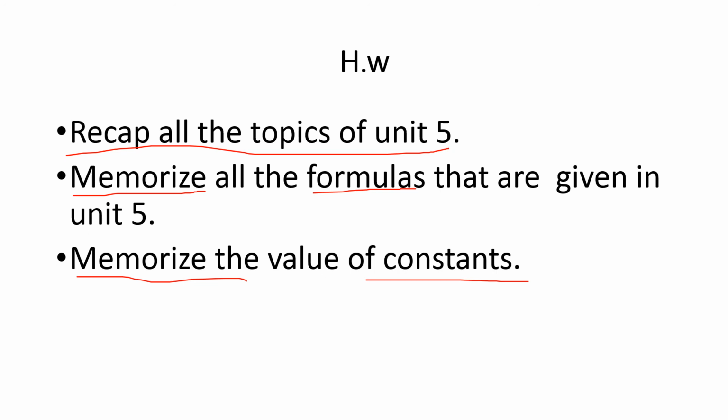You also have to memorize this value. Then you must know the radius of the earth, which is 6.4 into 10 raised to power 6 meter, right? So there are three constants that are given in your book, so you have to memorize them, because whenever you solve the problems and do the exercise questions, you must know these values to solve the problems, right?